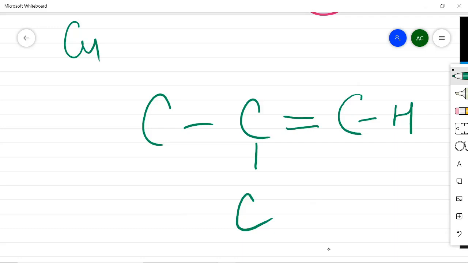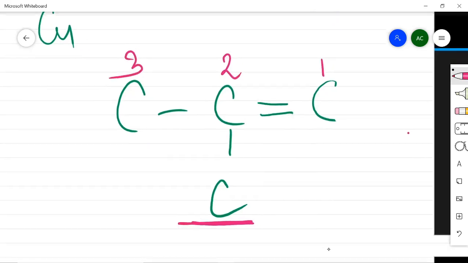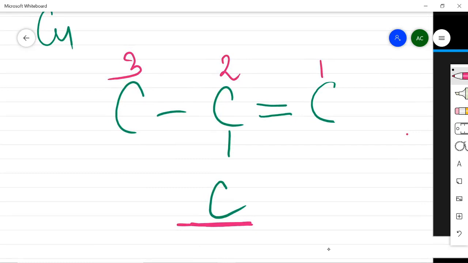Now what is changing? This carbon has changed its place from straight chain to this branched chain. And now how will you name it? You will name it accordingly: this is your first, this is your second, this is your third carbon. So what will be the name? The straight chain is 3, that is meth, eth, prop.